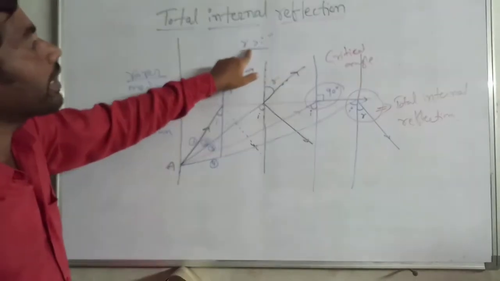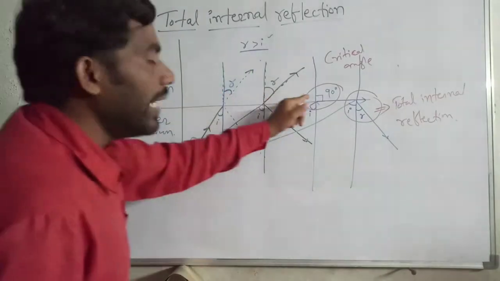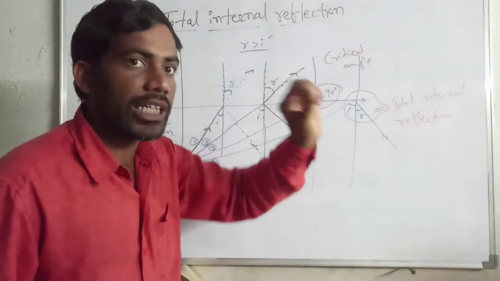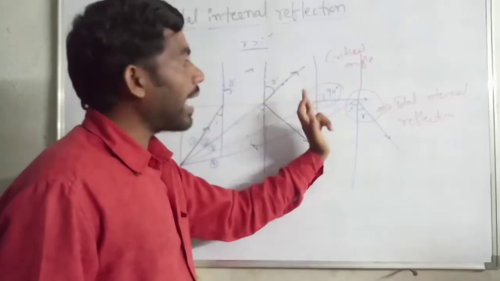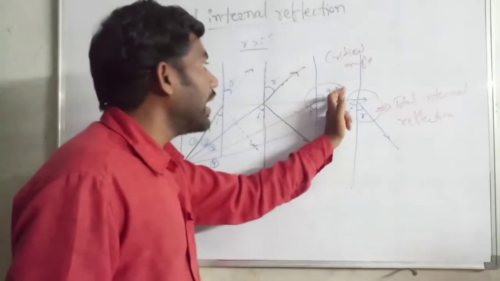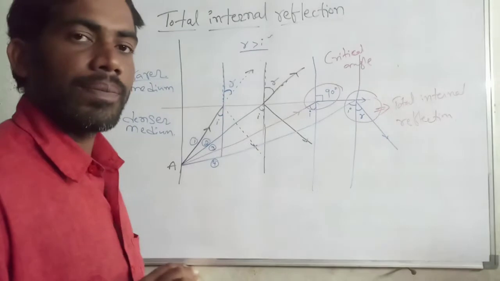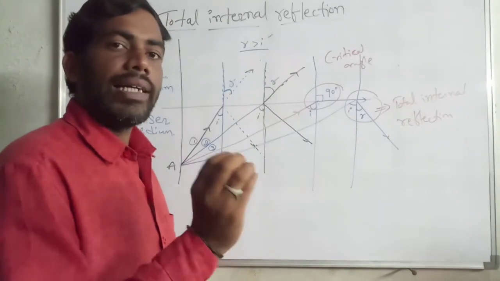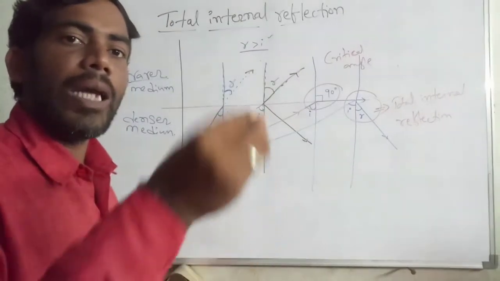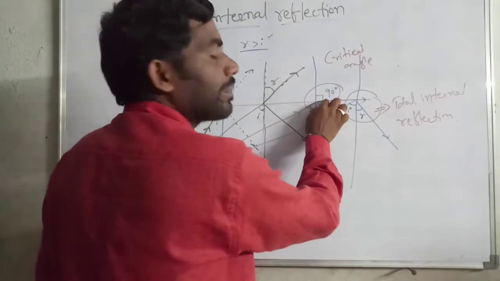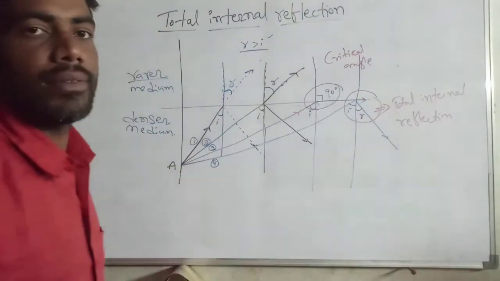Then another is R greater than I. These two conditions are a must. The angle of incidence corresponding to the angle of refraction of 90 degrees, this angle we call the critical angle.